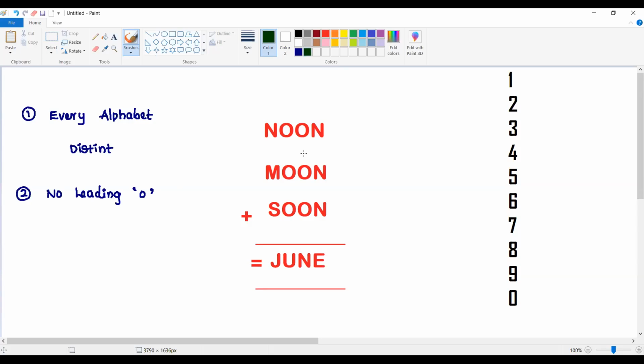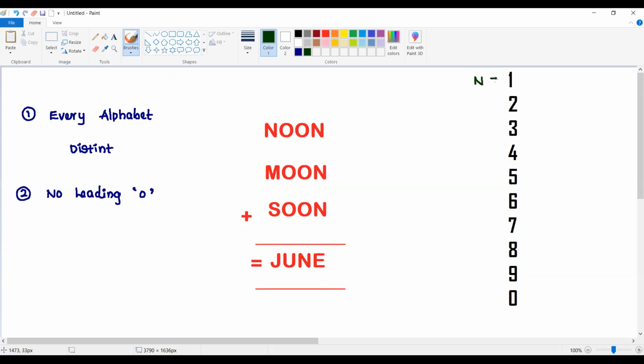I don't know the value of N, so let me start with the N value. Let's assume that the value of N is equal to 0. If I assume N value as 0, 0 plus 0 plus 0 will be equal to 0, right? So if N is 0, E should not take the value 0, right? That means the plugin which we have taken for N as 0 is not a proper or correct value. So let me go with the next plugin.